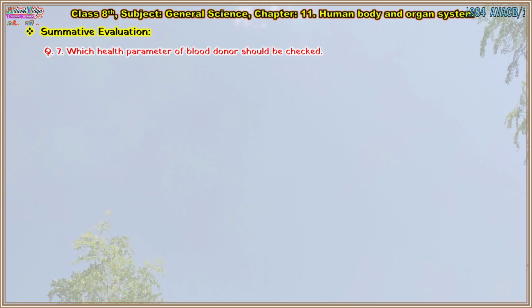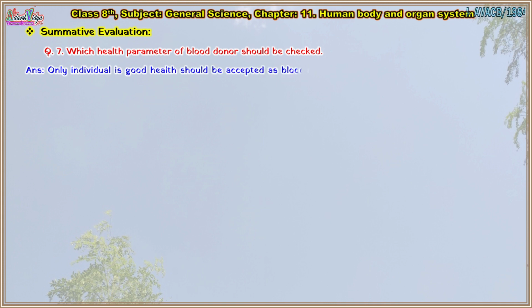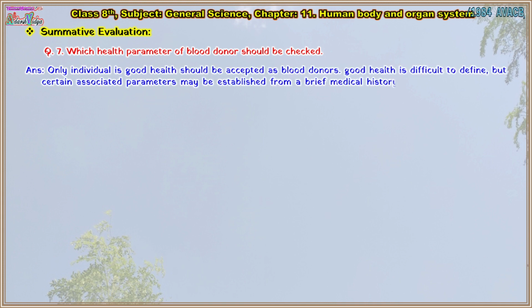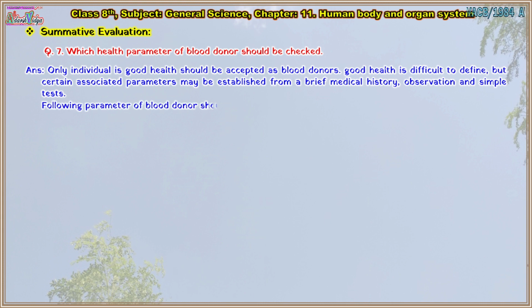Now, let's see another question, question 7. Which health parameters of a blood donor should be checked? Answer: Only individuals in good health should be accepted as blood donors. Good health is difficult to define, but certain associated parameters may be established from a brief medical history, observation and simple tests. The following parameters of a blood donor should be checked: 1.